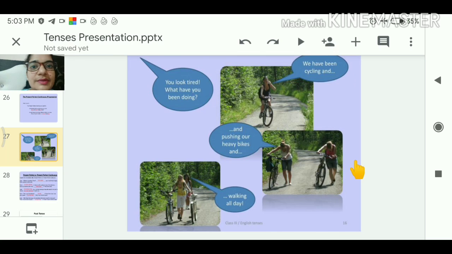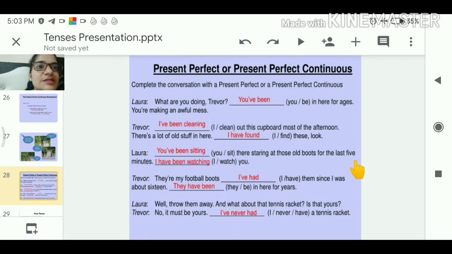These are some examples. Next we have present perfect or present perfect continuous. What is the difference in between? Complete the conversation with the present perfect or a present perfect continuous. Laura, what are you doing? Trevor, you have been in here for ages. You are making an awful mess.